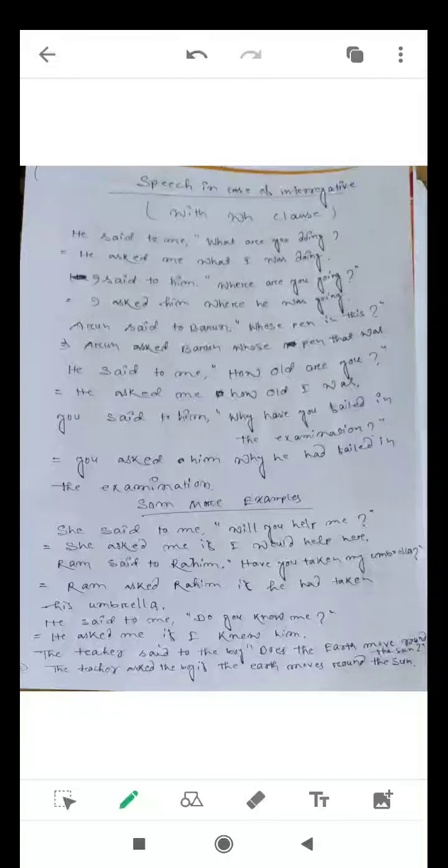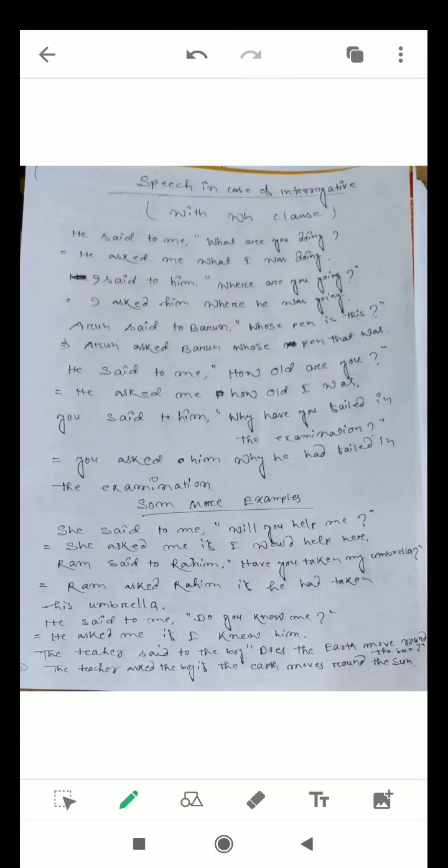In this discussion, I would discuss speech in case of interrogative sentence. Generally, an interrogative sentence is of two kinds. One starts with a WH clause and another generally starts with an auxiliary verb. WH clause means what, where, how, and why. Auxiliaries are am, is, are, was, were, can, could, may, might. Generally, we use these in our everyday language.